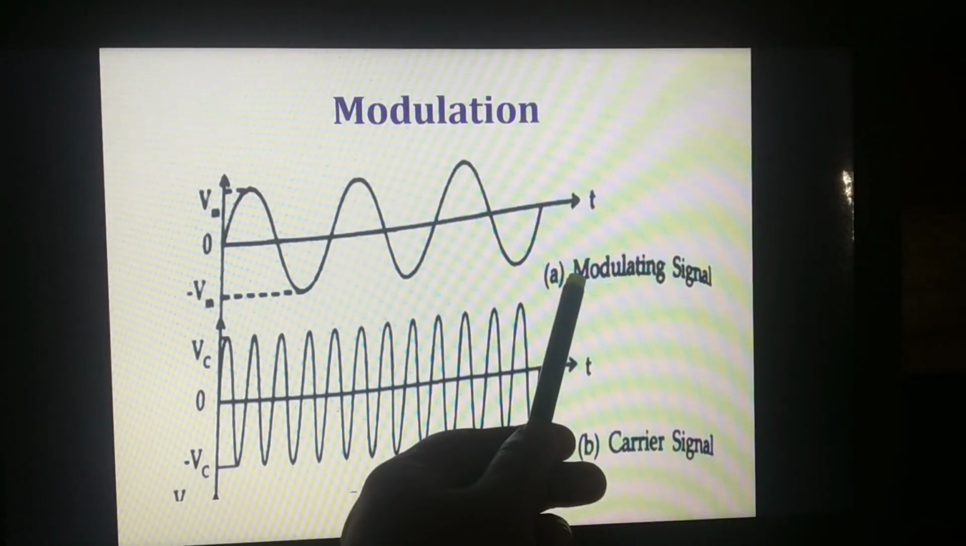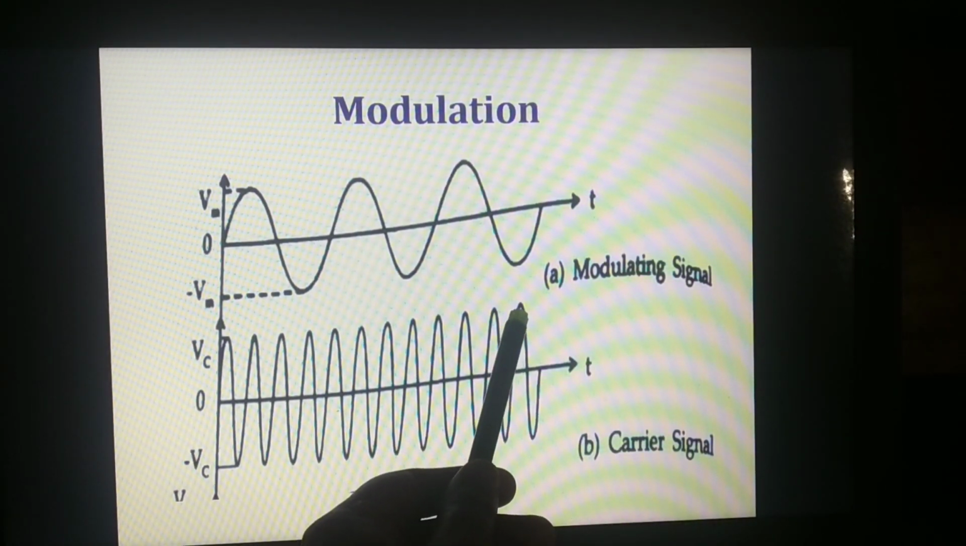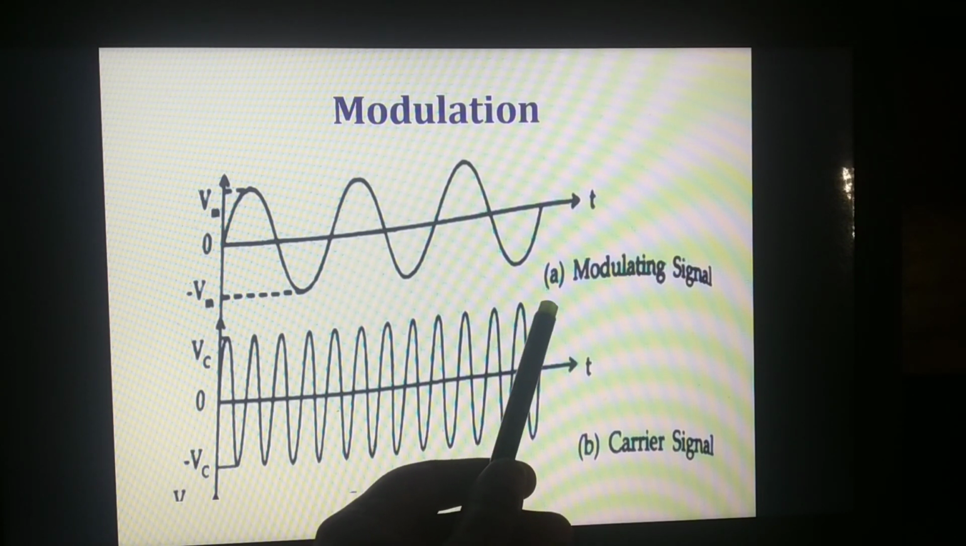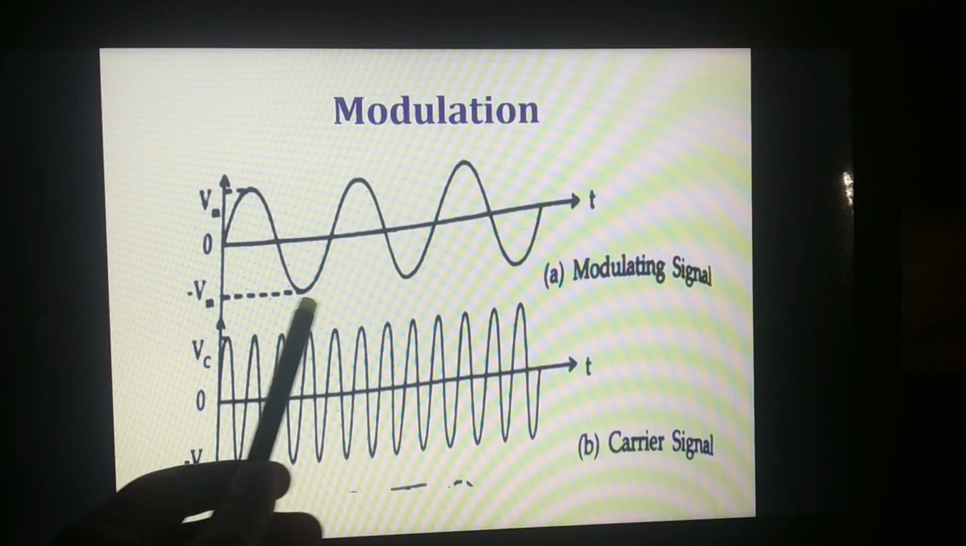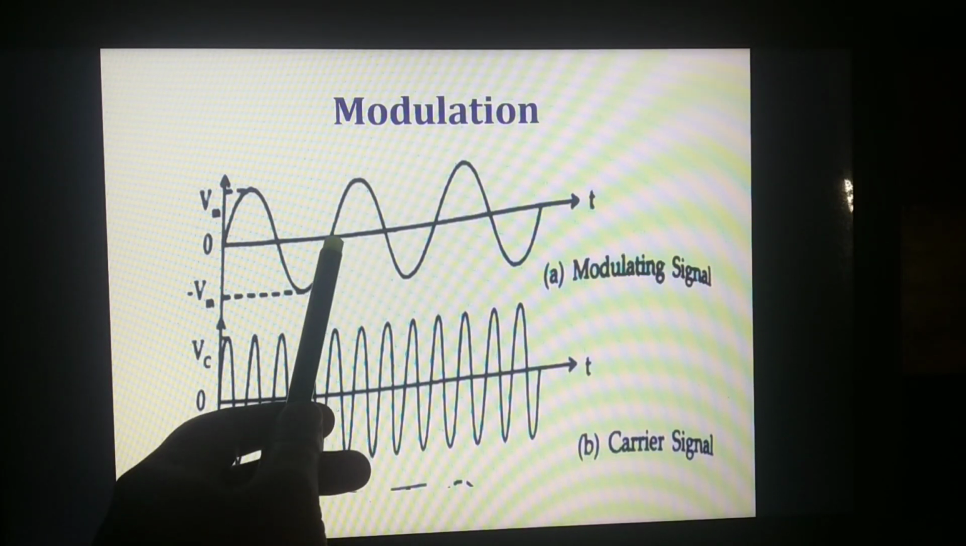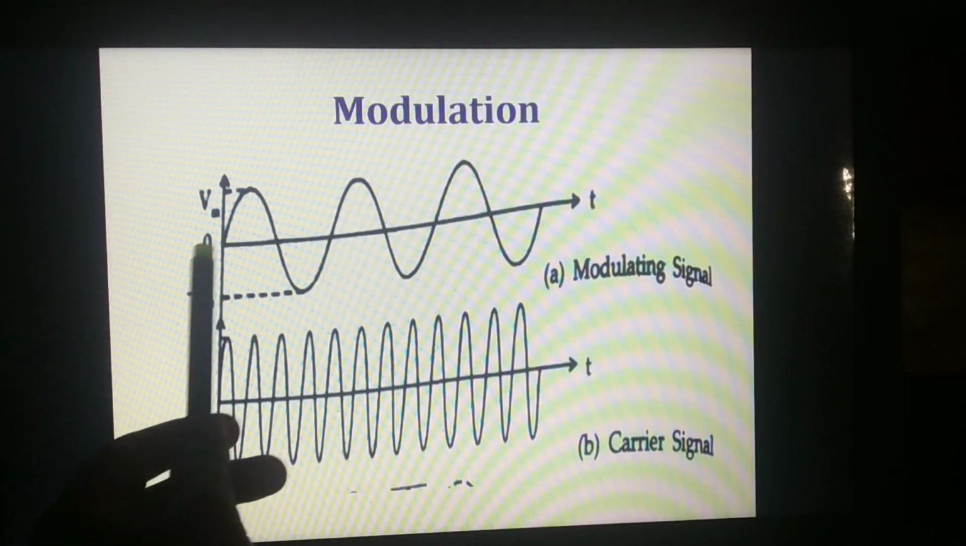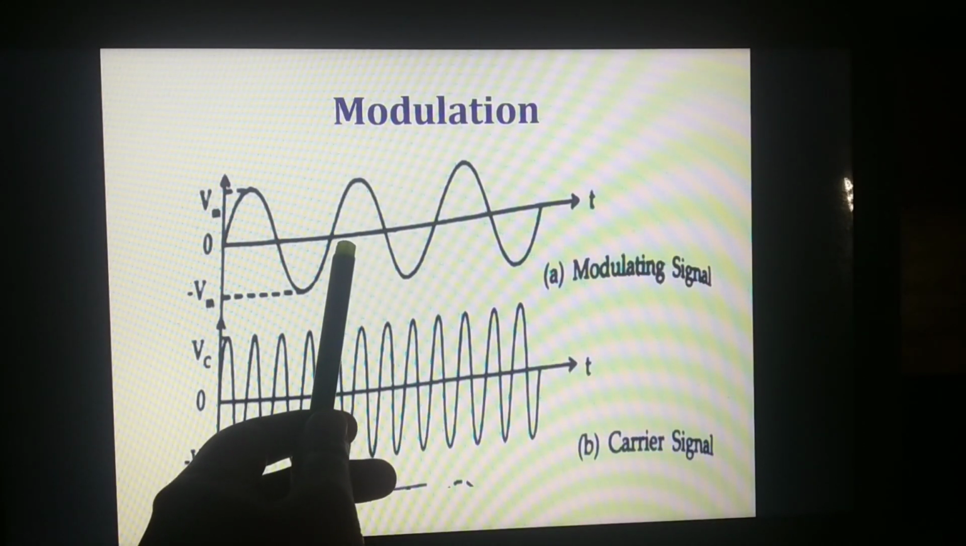See, this is the modulating signal and this is the carrier signal. Modulating signal is nothing but the message signal, baseband signal, low frequency signal. The number of cycles per second is nothing but a frequency. So this is one cycle, one positive half cycle and one negative half cycle. This is one cycle. So this is the frequency, 1 Hertz.